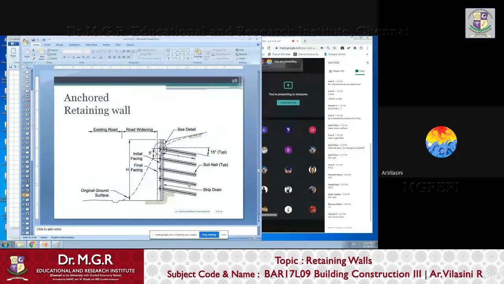So I have explained this in detail. You can look at this picture, and now I think you will understand, because this is the entire slope, the original ground surface. But we cannot do that to our wall along this line due to space constraints as well as the angle of repose. So we wanted a straight wall, and we made a straight wall, and we nailed the entire retaining wall to the soil and filled it with concrete.